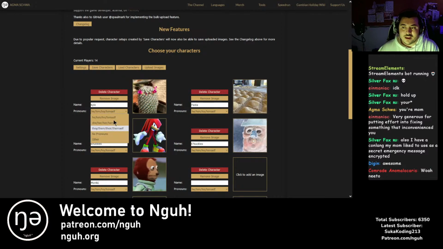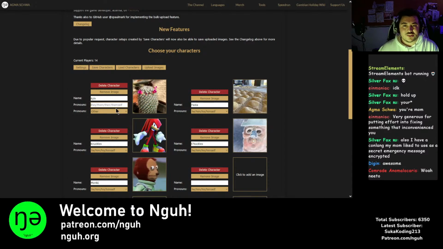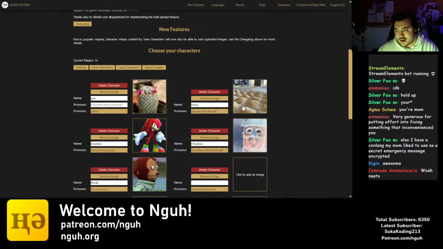You got a drop down menu, or you could choose other, and you can insert them going nominative, accusative, genitive, and reflexive, just so it can fit the various grammatical situations that are coded into the game. So you could do any of those. We'll switch them around to do some things on there. There's also the no pronouns option, which will just use the character name instead. So you got all your various options there.